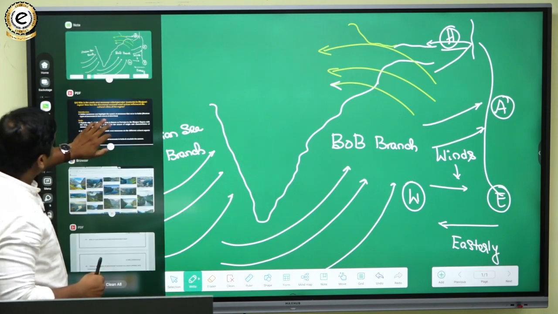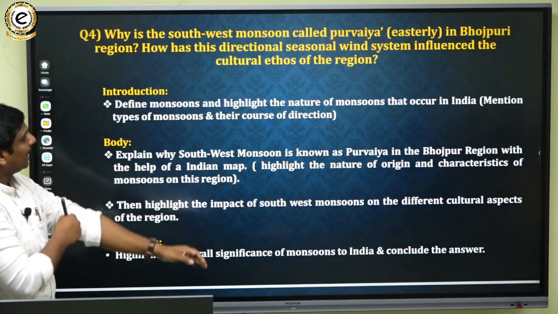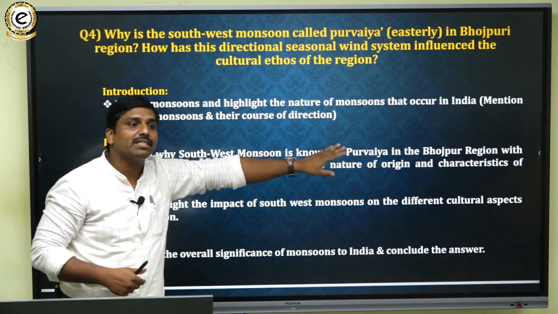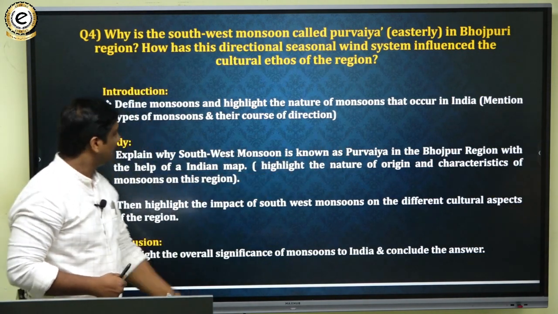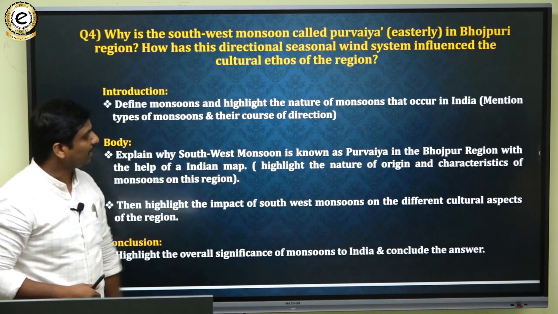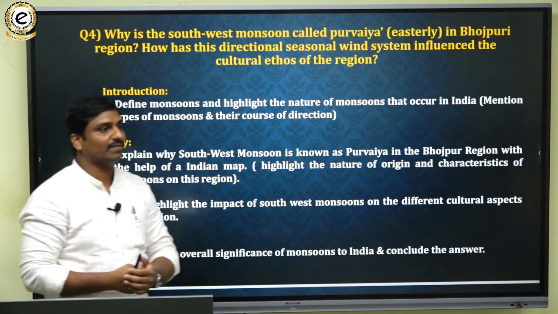So how can your approach be? Explain why southwest monsoons are known as Purvai in this region. Why? Due to their direction. Then you also have to use the map. That is one important thing. That should be the first part of your answer.